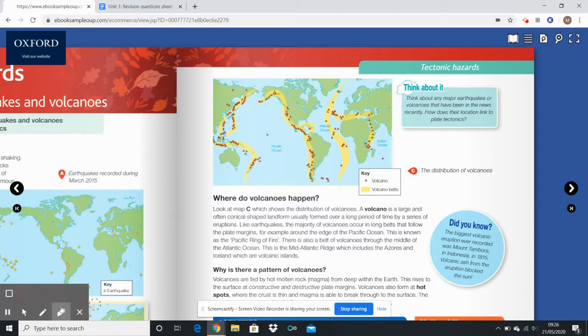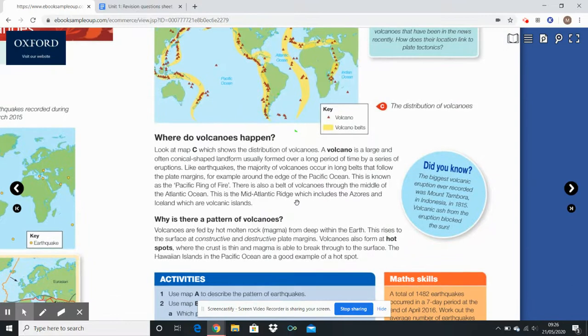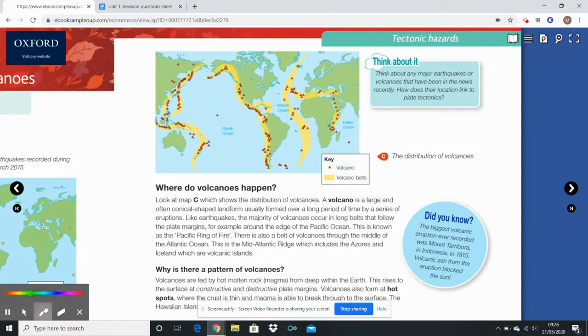But they are generally, and the exam board accepts this the majority of the time, on the edge of plate boundaries. Why is there a pattern? Obviously, because they're on the edge of plate boundaries, but there's also a few anomalies here, and I highlight them in red.